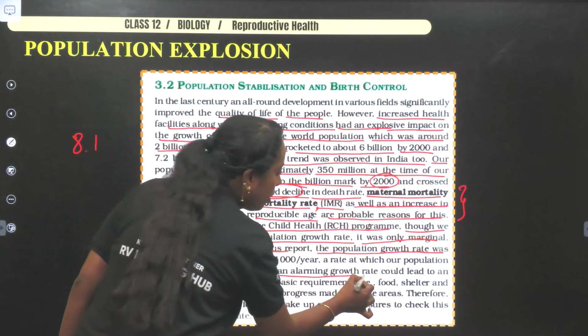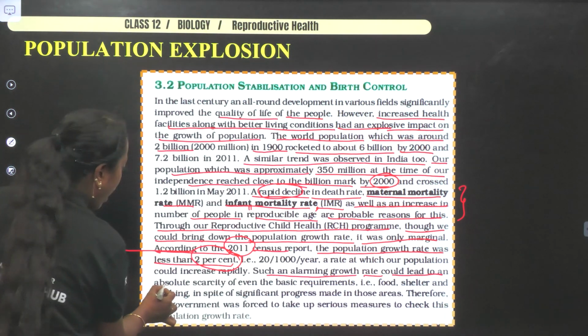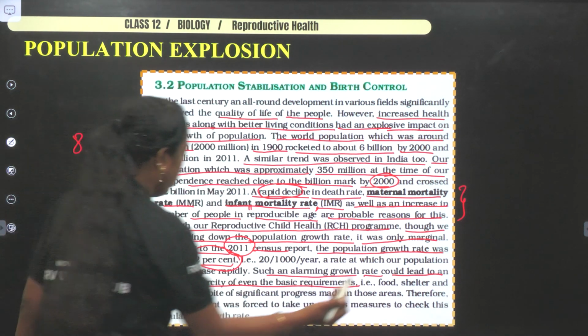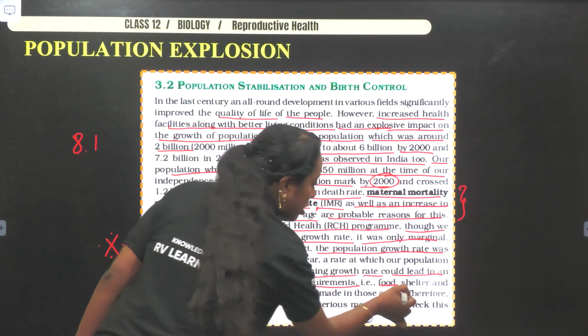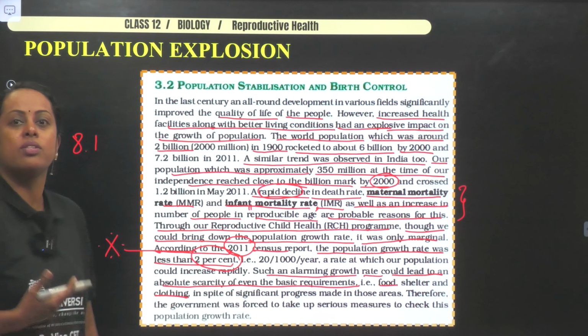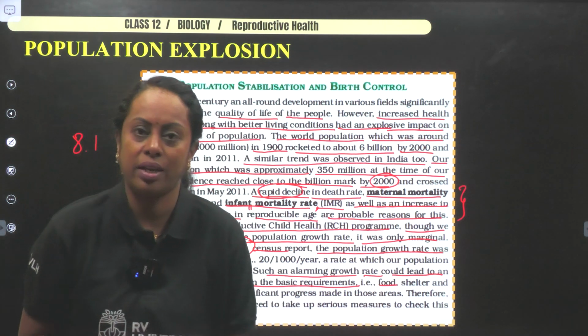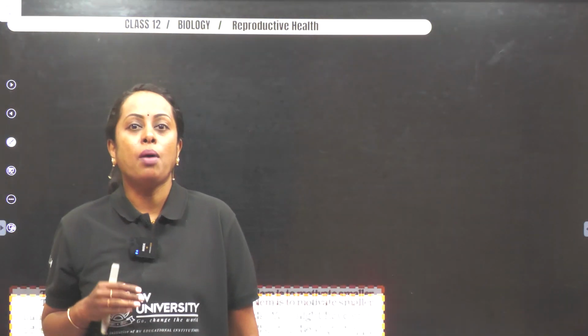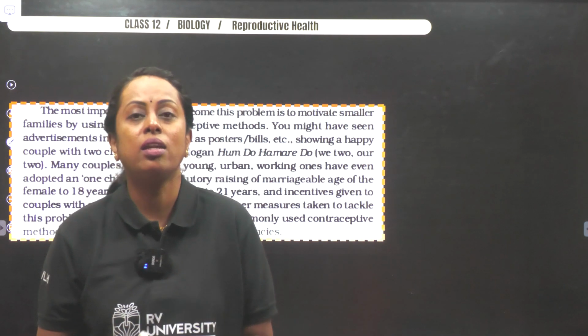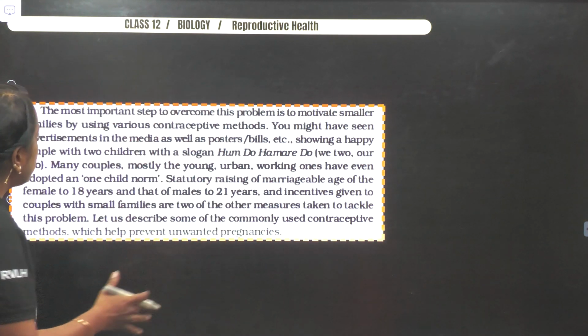Such an alarming growth rate would lead to an absolute scarcity of even basic requirements. I already told you what they were: food, shelter, clothing, and all the other things required for our day-to-day activities. Now, when we speak about this, are we spreading awareness about it? Yes. When? We shall see. Before that, let me just go across these